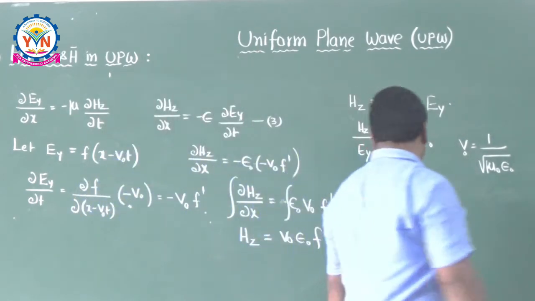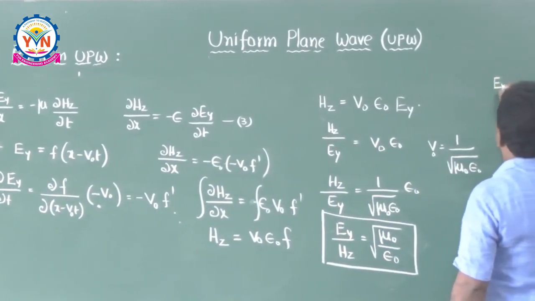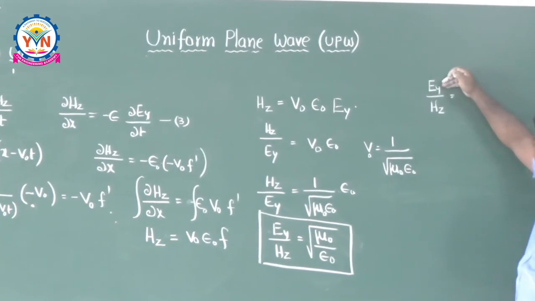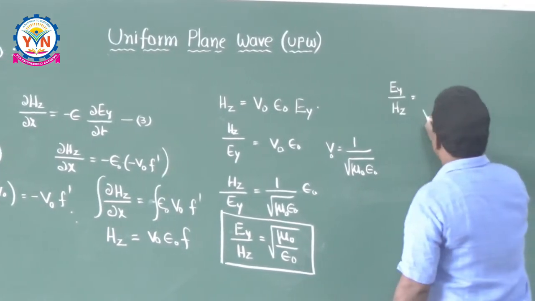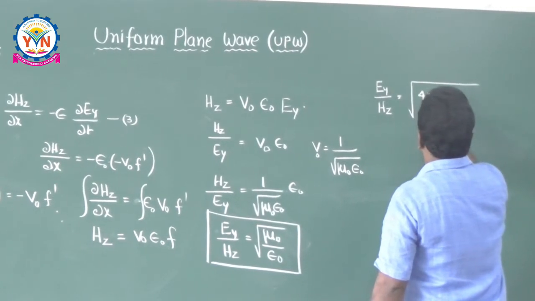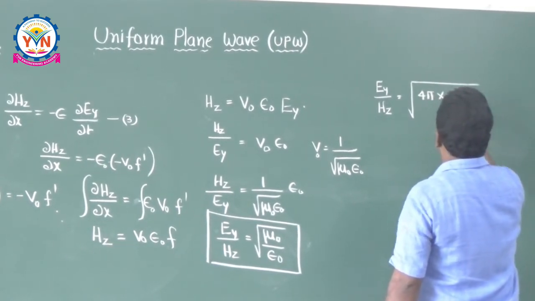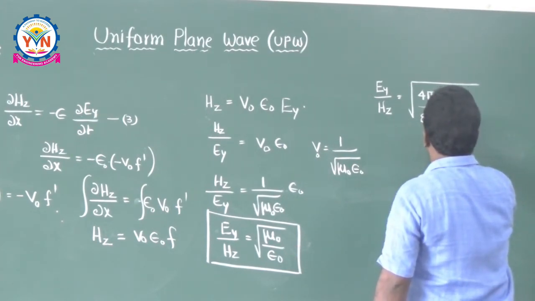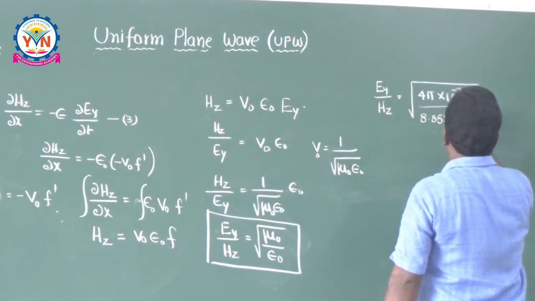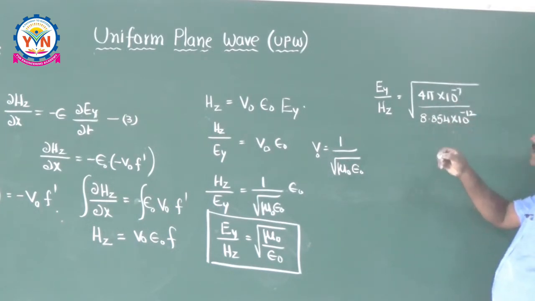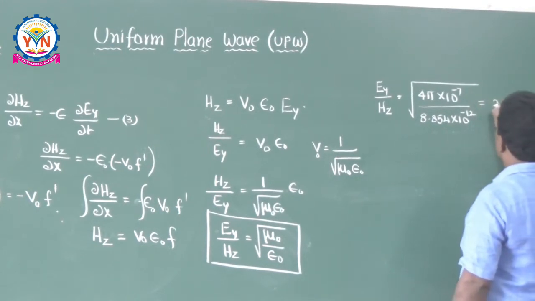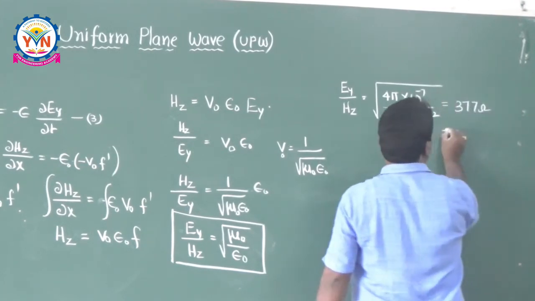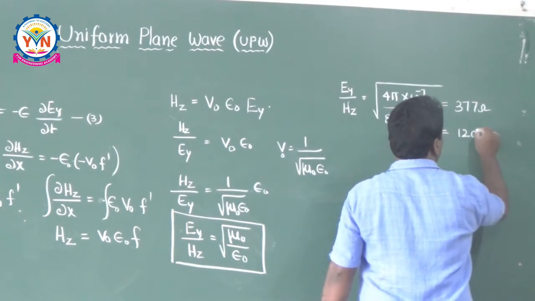Now just continuing the same story, Ey by Hz, that means electric field by magnetic field. Electric field in y direction, magnetic field in z direction, is equal to root of mu naught by epsilon naught. What is mu naught? 4 pi into 10 to the power of minus 7 Henry per meter. You know, permeability. And what is epsilon naught? 8.854 into 10 to the power of minus 12. So if you take the constants and calculate, it will be equal to 377 ohms, or otherwise it is also equal to 120 pi.